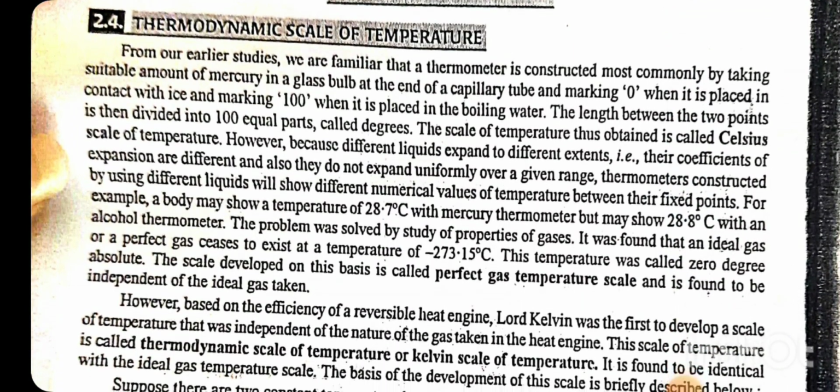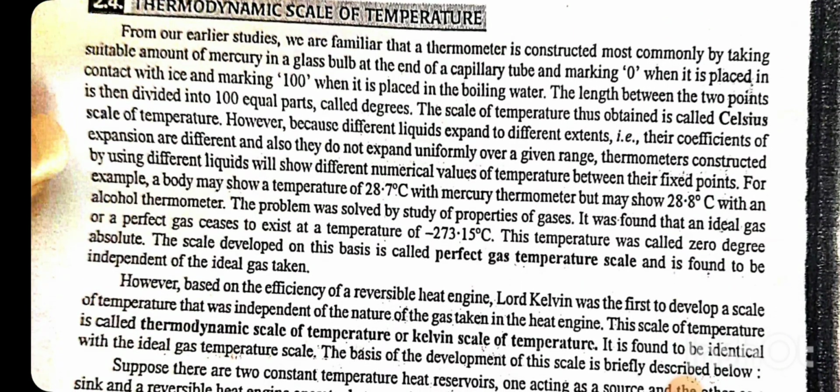Thermodynamical scale of temperature. From our earlier studies, we are familiar that a thermometer is constructed most commonly by taking a suitable amount of mercury in a glass bulb at the end of a capillary tube, marking 0 when it is placed in contact with ice and marking 100 when it is placed in boiling water. The length between the 2 points is then divided into 100 equal parts called degrees. The scale of temperature thus obtained is called the Celsius scale of temperature.